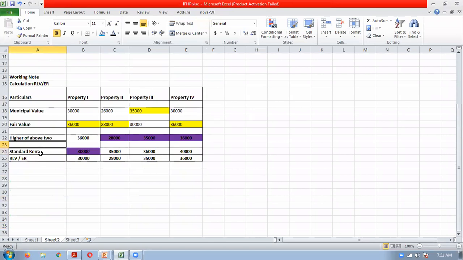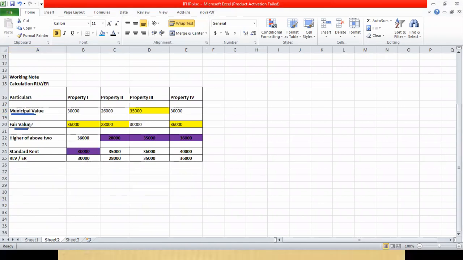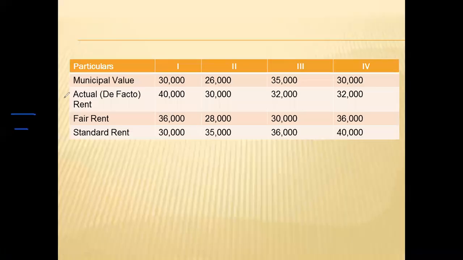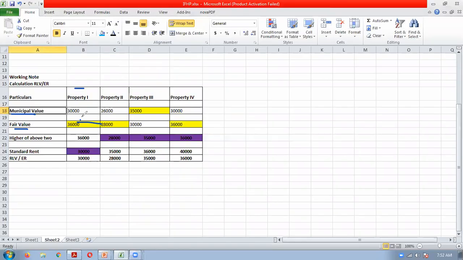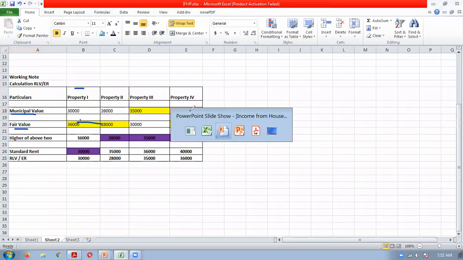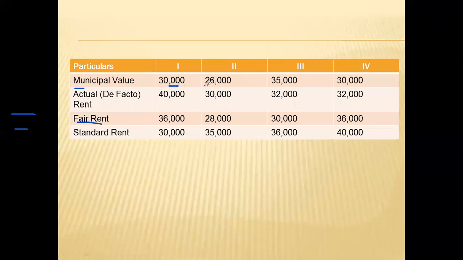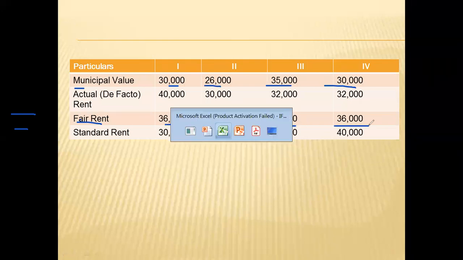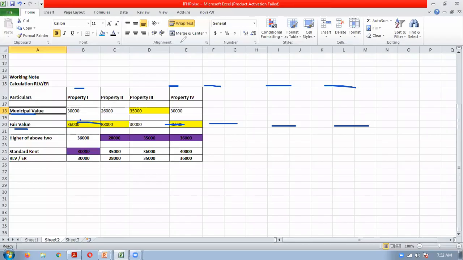What will be the steps for calculating the RLV if standard rent is applicable? Municipal value and fair value are given in the question. We will have to note those values: 30, 26, 35, 30. Fair rent is also given in the question, which you have to note down. Then what will we do?